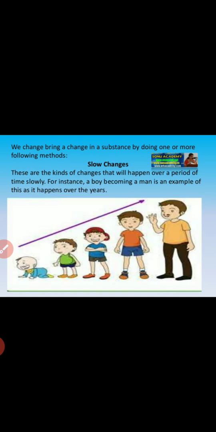For example, a boy becoming a man happens over the years. As you know, it will take maybe 30 or 40 years for a baby to become a man. So that is the slow change.